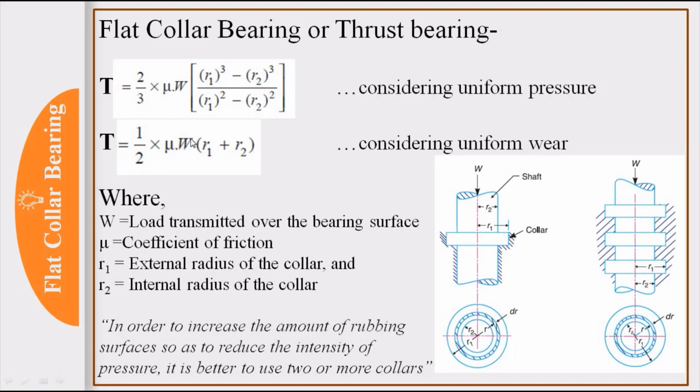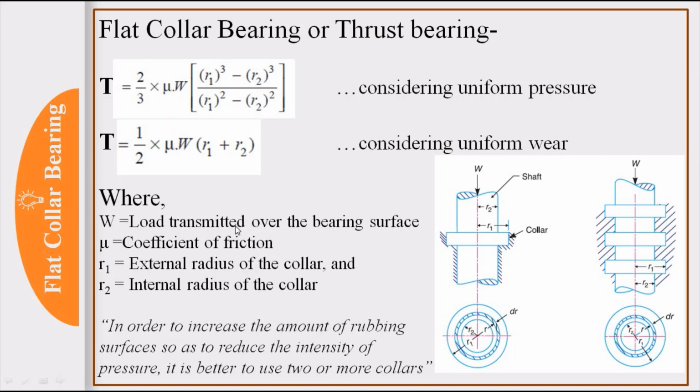T is equal to 1 by 2 mu W (R1 plus R2) considering uniform wear theory. So this formula is almost the same as that of the truncated bearing, just the cosec alpha term is not there. Okay, and in all the bearings, in uniform pressure theory formulas the 2 by 3 mu W term is common, and in uniform wear theory the 1 by 2 mu W term is common, and the rest of the things are changing, like R is changing and alpha is included. That is the only change.